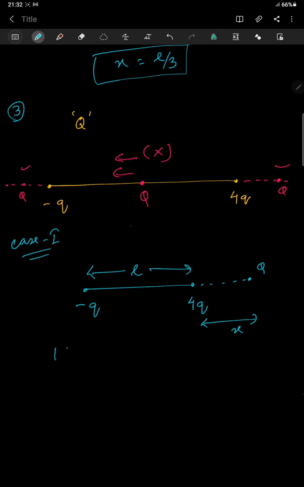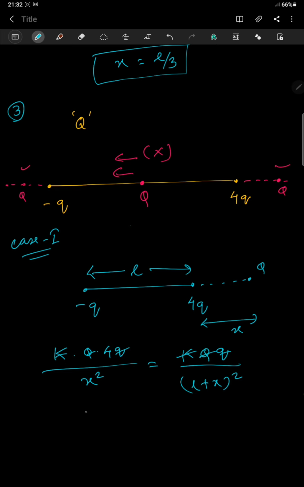Then what equation can I form? K q 4q divided by x square will be equal to k q q divided by L plus x whole square. So this all gets cancelled out. What is left? It will be 4 by x square is equal to 1 by L plus x whole square.